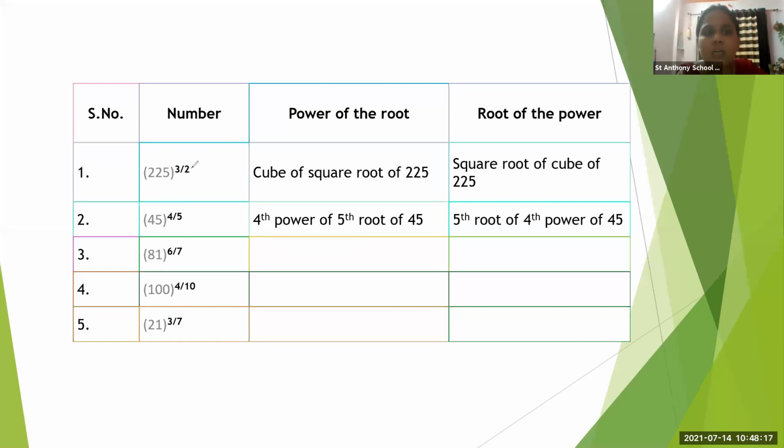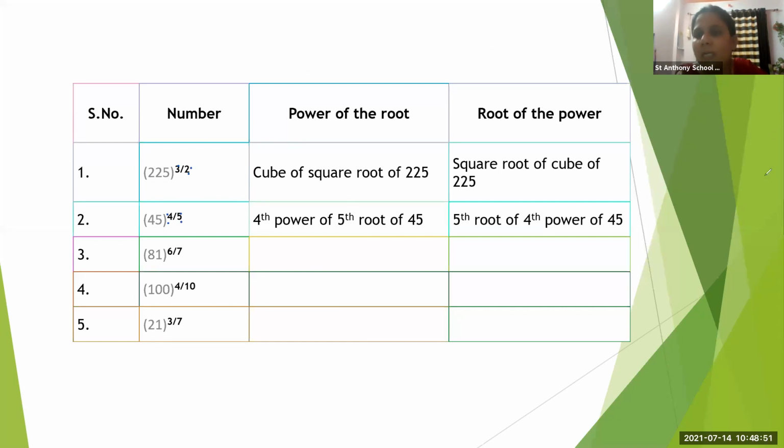So 2 is the root and 3 is the power. So how will we write it as? Square root of cube of 225. Okay. Now here again we will write it as 5th root of 4th power of 45. So where it is root of the power, we write root first: 5th root of 4th power of 45.